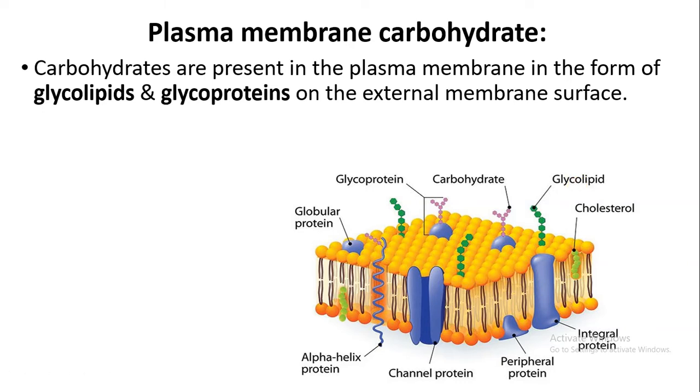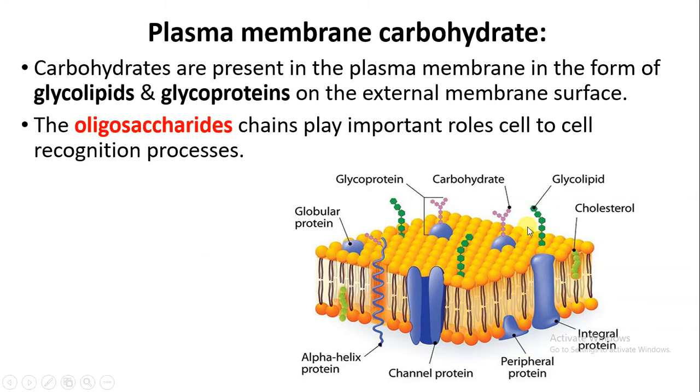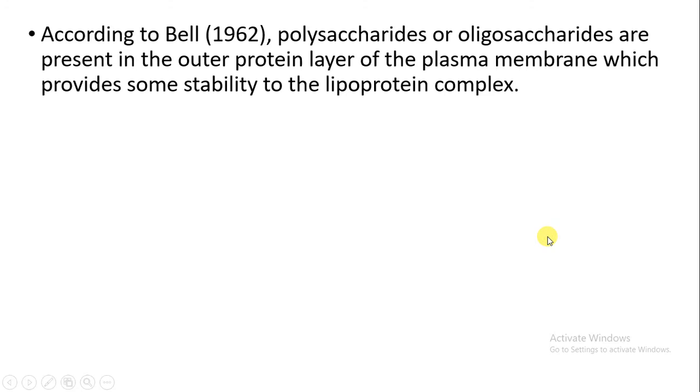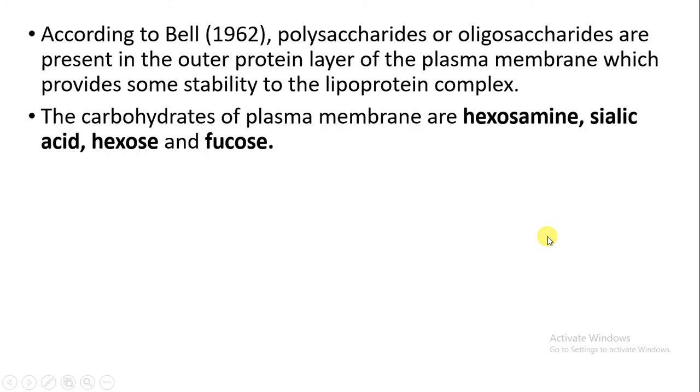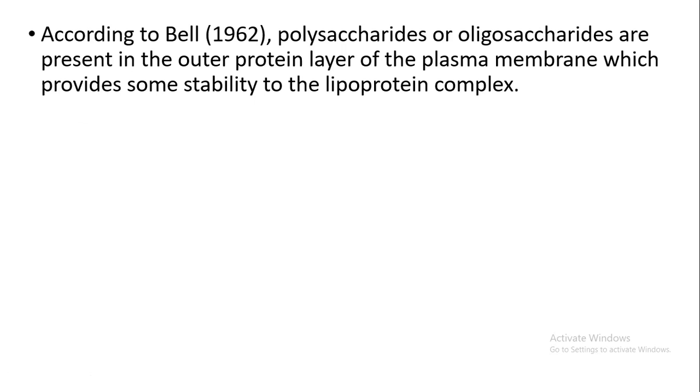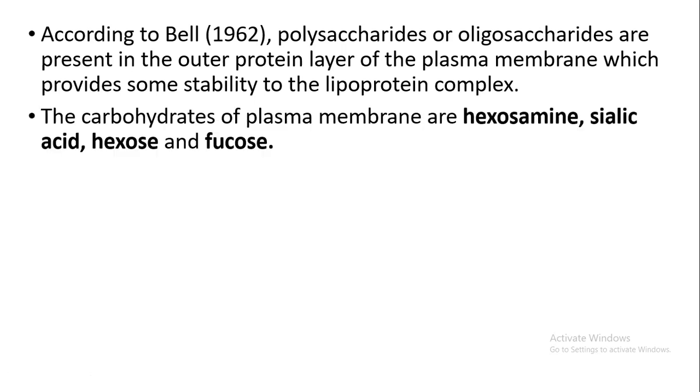These are the carbohydrates present on the plasma membrane, and they are always present on the external membrane surface. These oligosaccharide chains play important roles in the cell-to-cell recognition process. According to Bell, polysaccharides or oligosaccharides are present on the outer protein layer of the plasma membrane, which provides some stability to the lipoprotein complex.